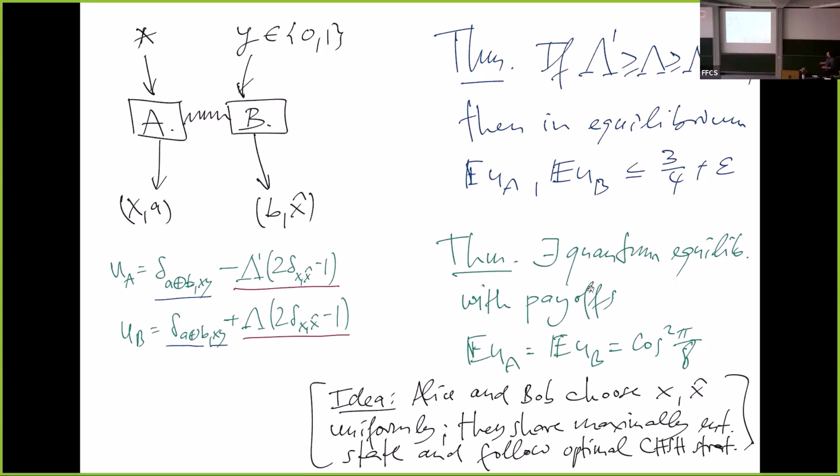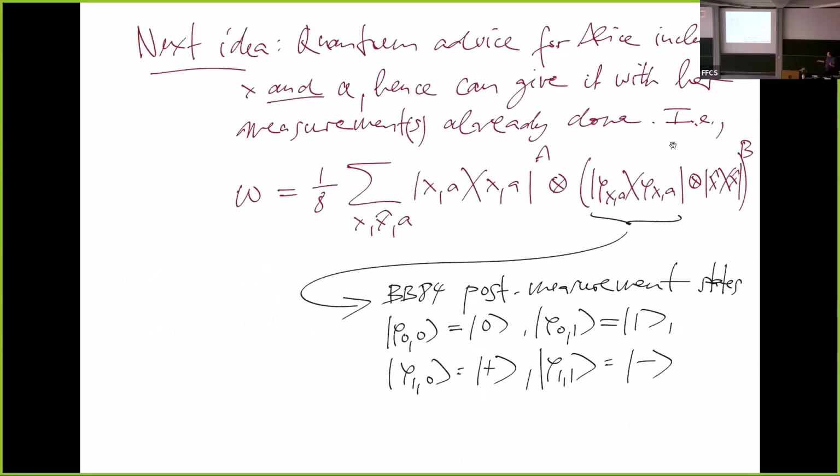And this is even true for social welfare, if the sum of these is bounded by 3/2. And then the next idea: we can even do this with a separable state because Alice doesn't have an input. Our strategy so far was, Alice, you pick X, then you measure your CHSH observable, which is just a sigma X and sigma Z measurement. All of this can be folded into the advice, into the state.